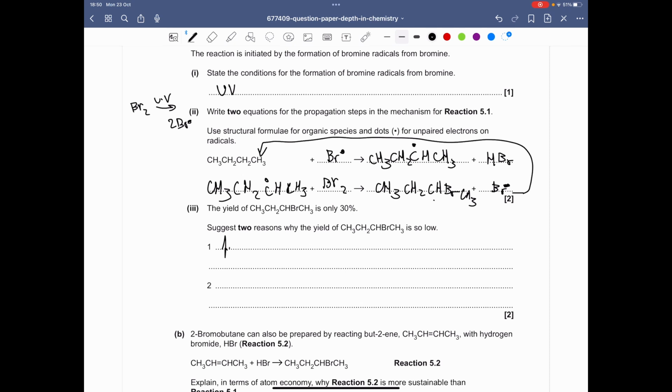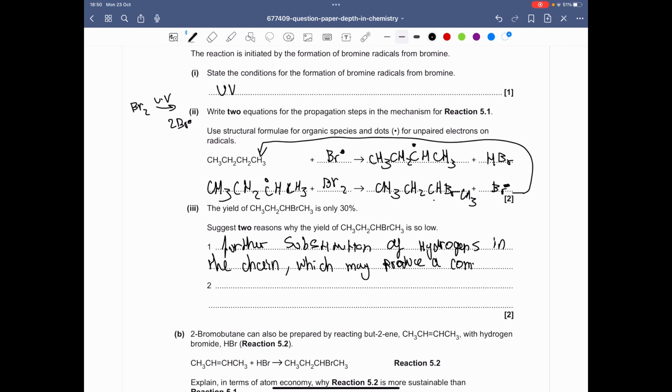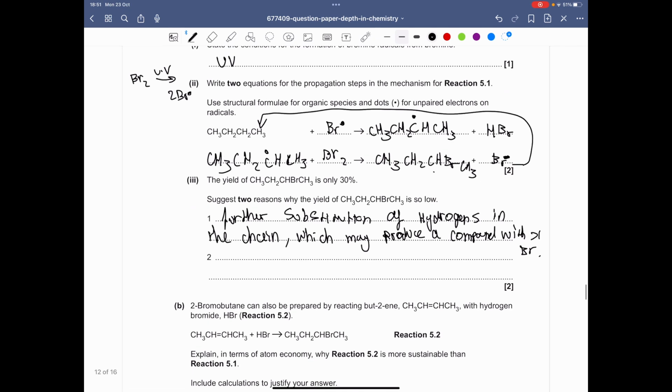So what we could say is further substitution of hydrogens in the chain may produce a compound with more than one bromine, so greater than one bromine.